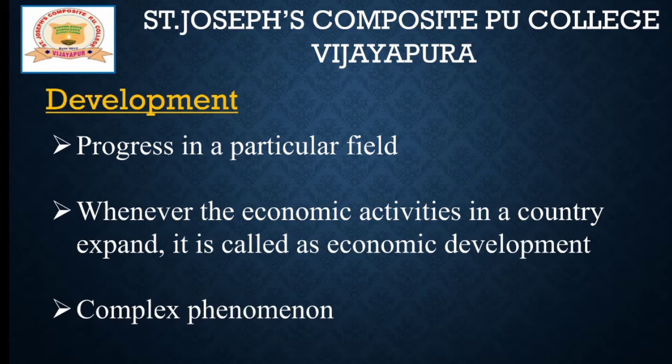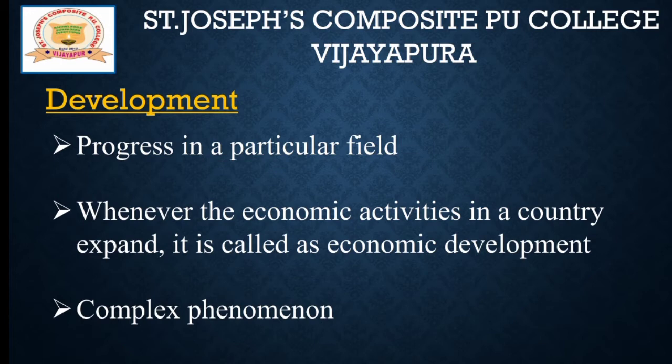For example, take one businessman. How can you say that that person has progressed? In his business field, if he achieved something, if he earns more profit, then we can say there is progress in his business, right? Or take for example your marks. If you studied well, practiced well and also did well in exams, and if you score first class or distinction, then we can say that you have developed regarding the marks.